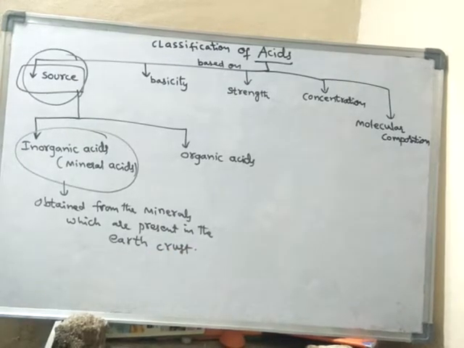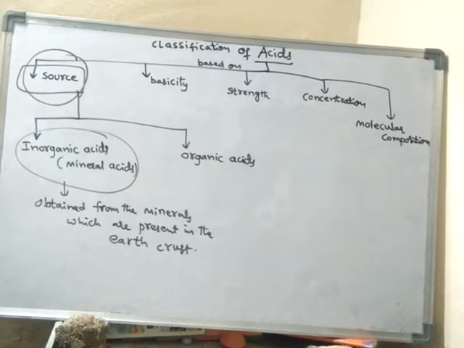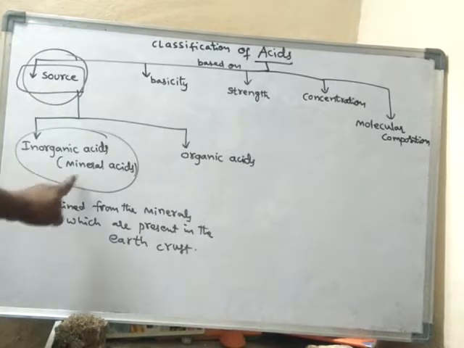So from the minerals which are present in the earth crust, some acids are obtained. Such acids are said to be inorganic acids or mineral acids.